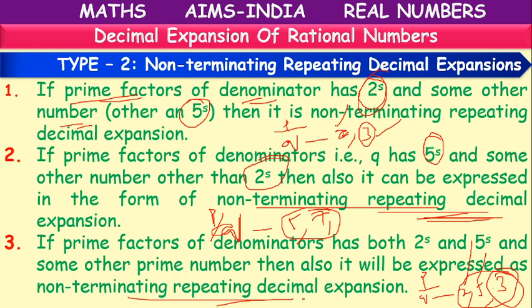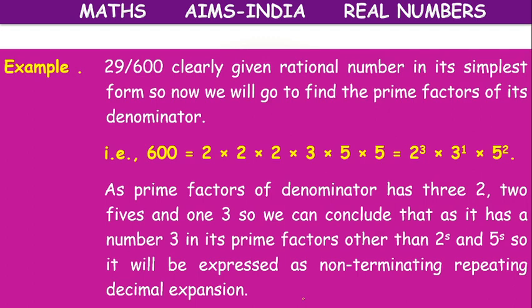So they can have 2, but if another number is there as a factor, then it is a non-terminating repeating decimal. There should be only 2 and 5. If any other number is there, then it is a non-terminating repeating decimal expansion.